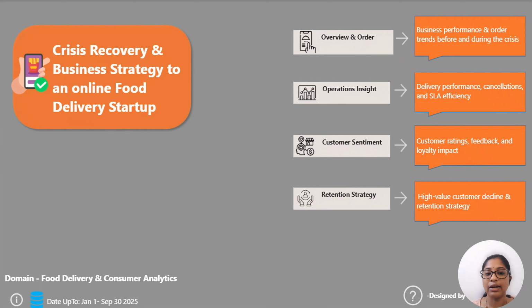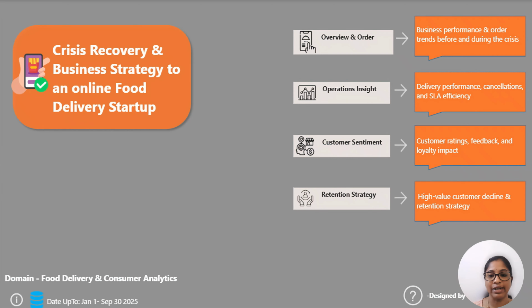Here I am using the data from Jan 1 to September 13, 2025. I divided it into two periods, pre-crisis and crisis. Jan 1 to May 31 is the pre-crisis period and June 1 to September 13 is the crisis period. Based on these two periods, I analyzed the entire dashboard. Then I divided it into four sections: overview and orders, operational insights, customer sentiment, and retention strategy.